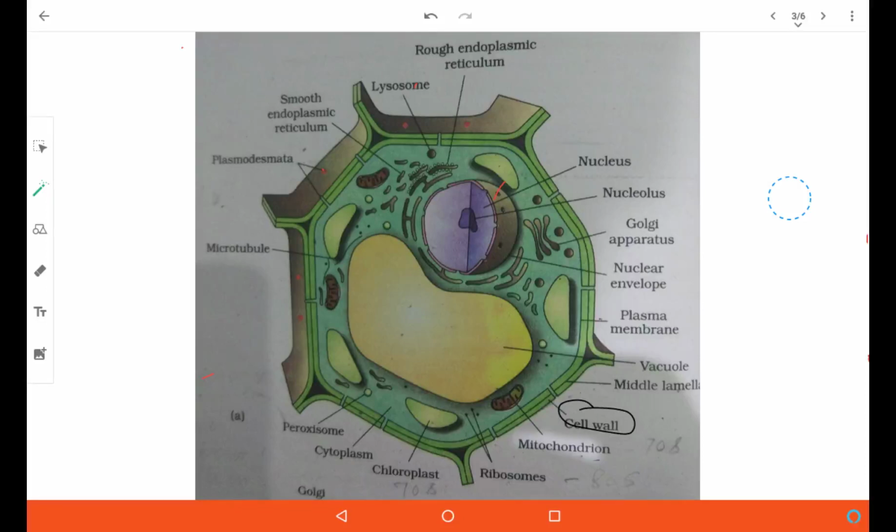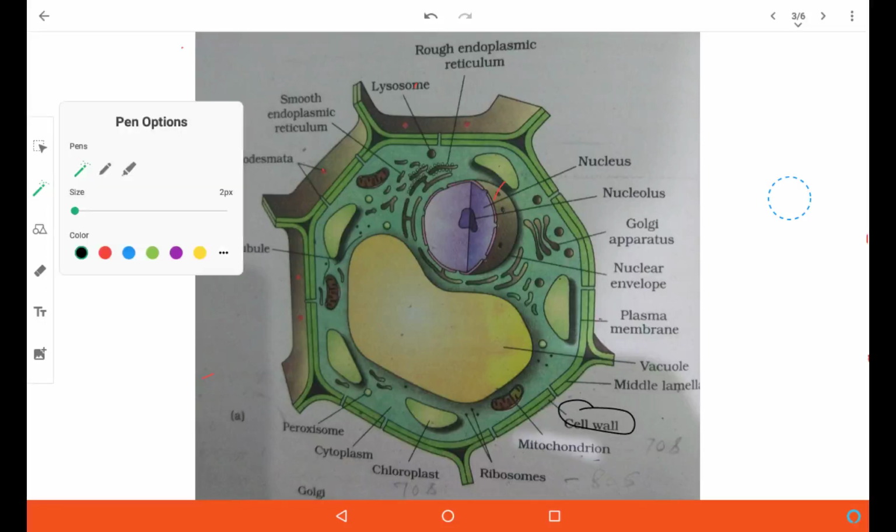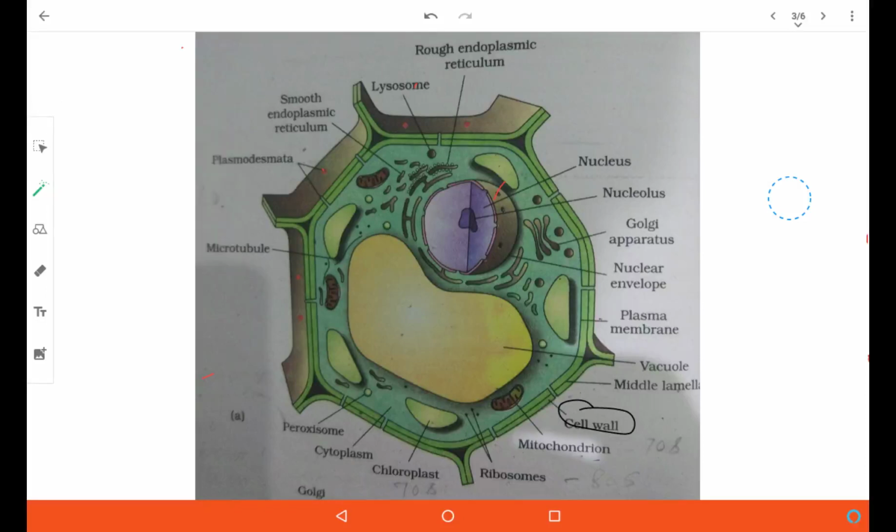Inside the cell wall is the plasma membrane. This is present invariably in all the cells, whichever kingdom it belongs to. Then the key feature of eukaryotes is the nuclear envelope.